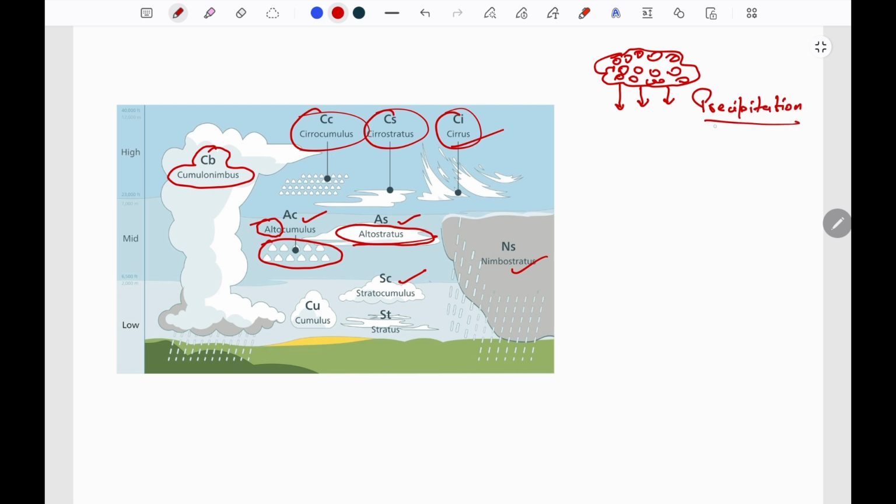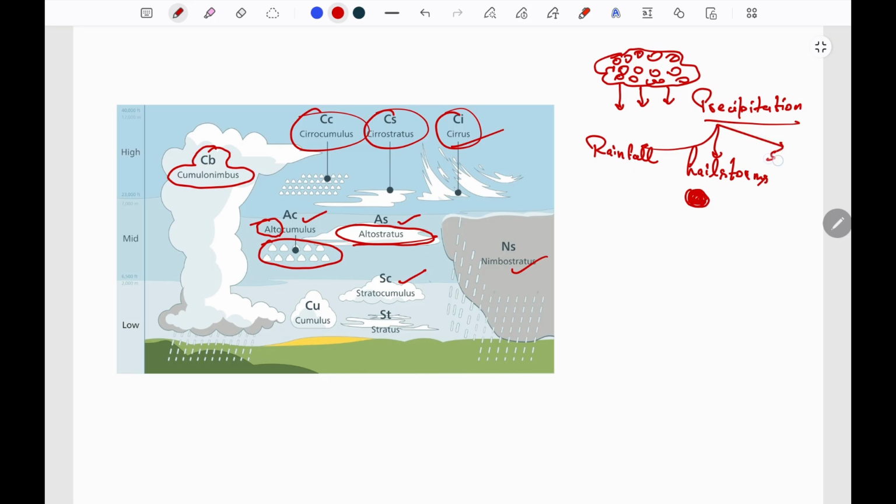Now it can be of different types, like rainfall, where water droplets are falling; hailstorms, where the raindrops are solidified in the form of ice in concentric layers, and the precipitation happens in the form of hails.